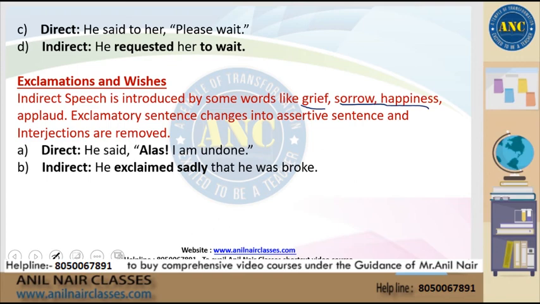In such cases, exclamatory sentences change into assertive sentences and the interjections are removed. If the statement says, he said, alas, I am undone, the indirect statement would become, he exclaimed sadly that he was broke.